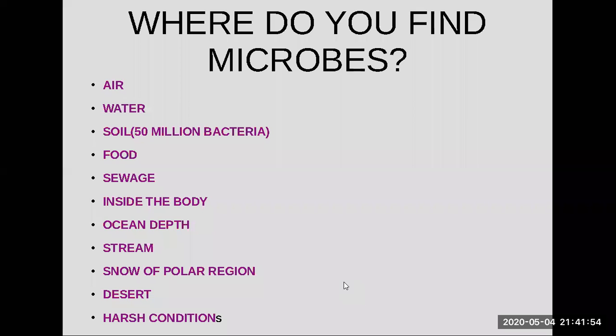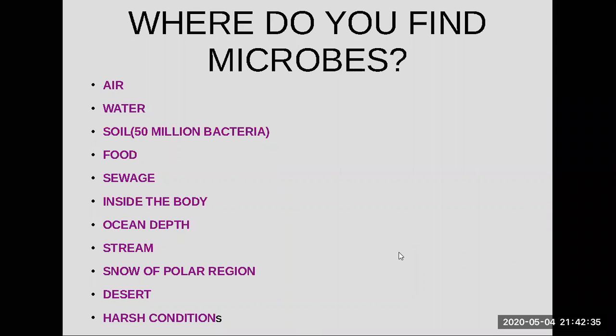Where do you find microbes? Look at the places where you find them. You find them in the air we breathe in and out, in the water we drink, in the soil. They say there are around 50 million bacteria in the soil. They are in the food we eat and in sewage. Inside the body, plenty of bacteria live in the intestine and the mouth. They are deep inside the ocean, in streams, even inside snow, in deserts, and in very harsh conditions like acidic soil and boiling water. That means microbes are present everywhere on the surface of the earth.